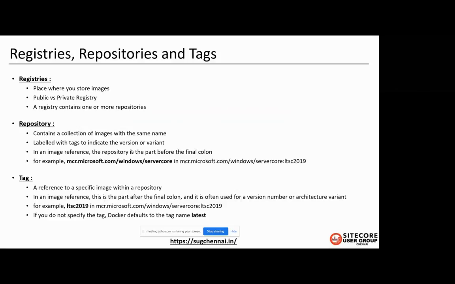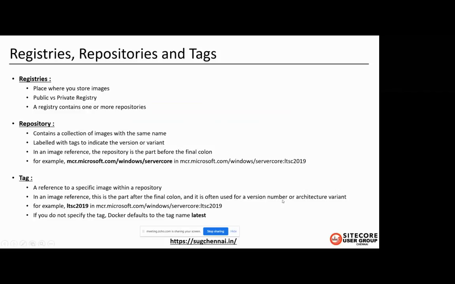If you look at this image reference, mcr.microsoft.com/windows/servercore is the registry name, which is always before the final colon. A tag is a reference to a specific image within the repository. In an image reference, this is the part after the final colon, and it is often used for the version number.